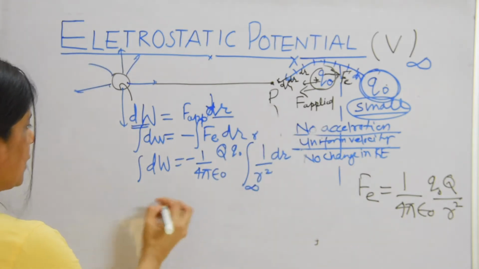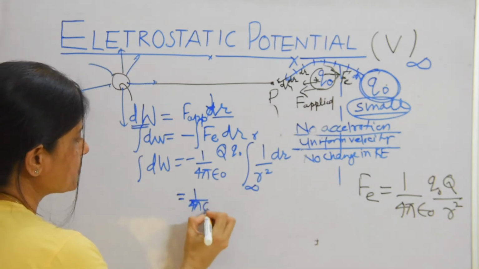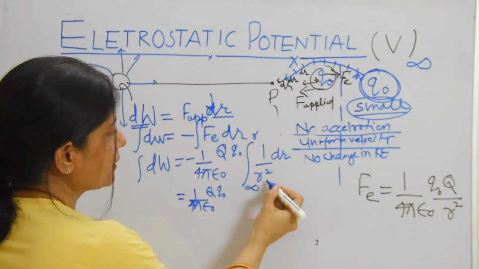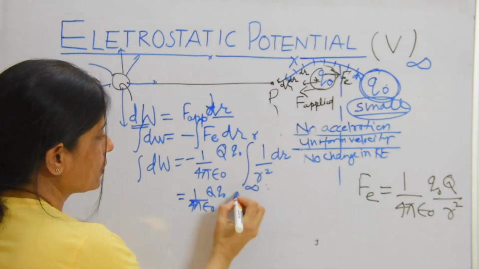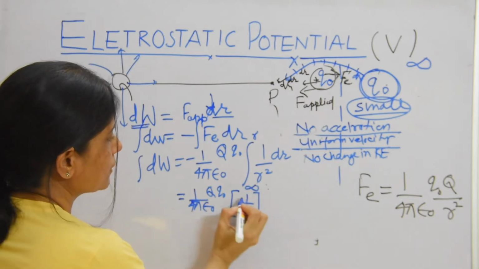Now just integrate it: 1 upon 4 pi epsilon naught Q q0, and the integration of 1 upon r square gives 1 upon r with a minus sign.